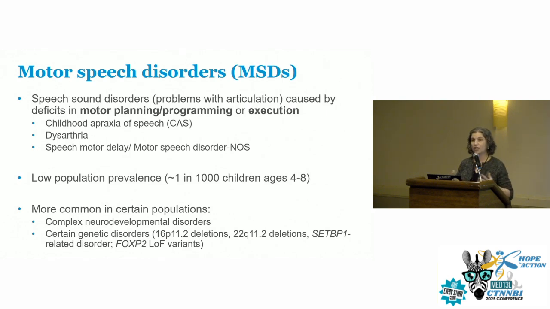And these are comorbid a lot of the time, much more often than we would expect by chance. There's also a third category called speech motor delay or motor speech disorders not otherwise specified. This is a catch-all term for those kids who really don't fit cleanly into one category or another.